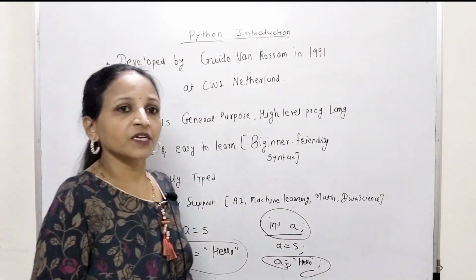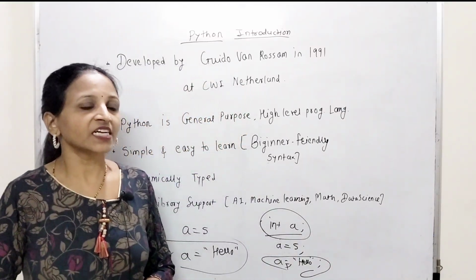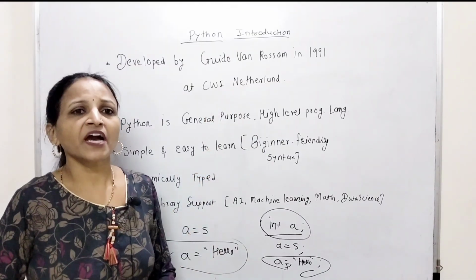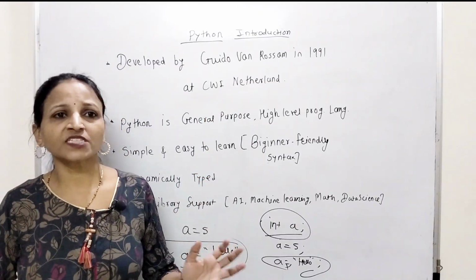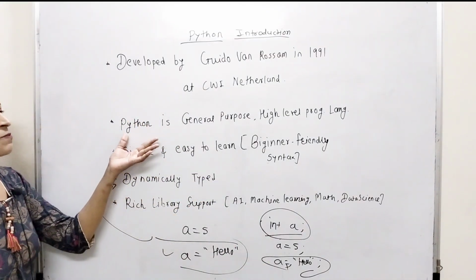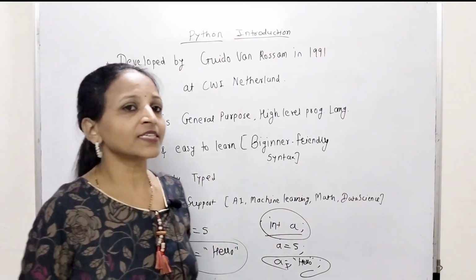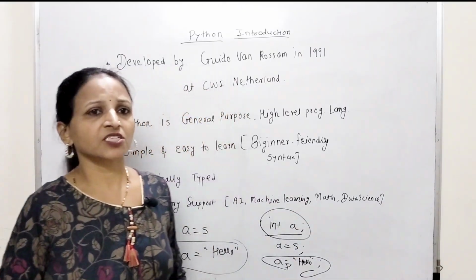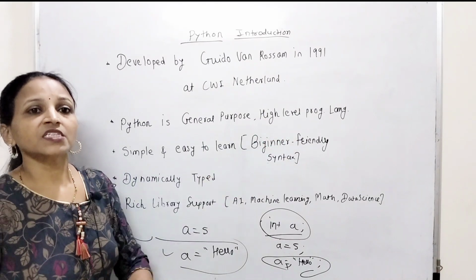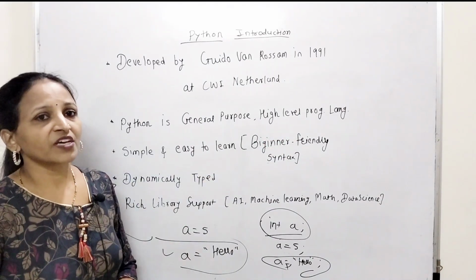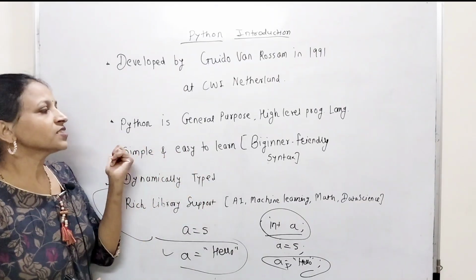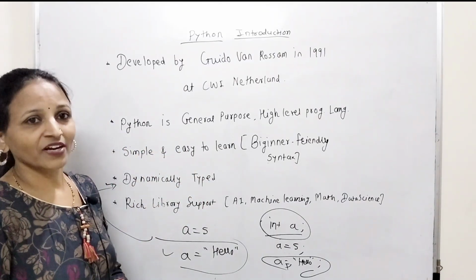Python was developed by Guido van Rossum in 1991 in the Netherlands. The main intention behind the development of this language is to improve readability and simplicity. Now the next point is, Python is a general purpose, meaning versatile, language. You can develop any type of application in Python. It is a high level programming language. High level means it is very programmer friendly, with English like syntax. Next, it is simple and easy to learn, a beginner friendly language.